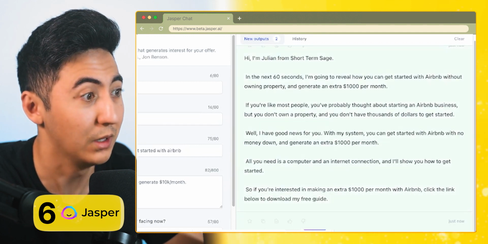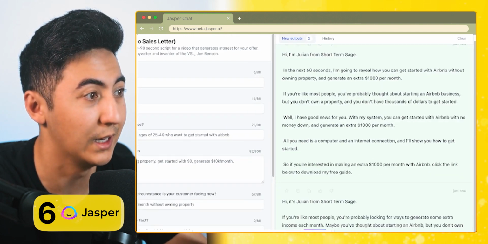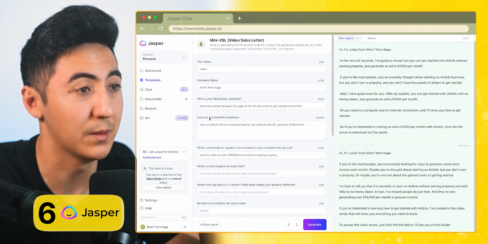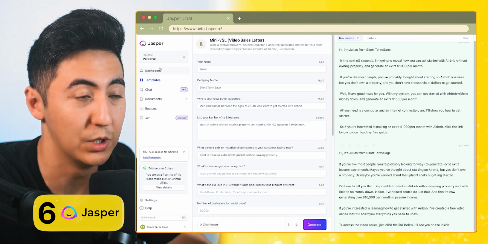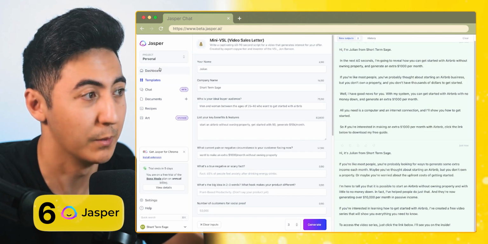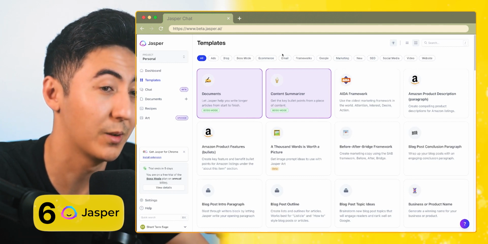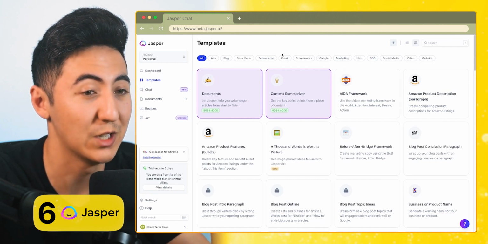Now, I would say that's really good for the limited amount of information that I gave to it. It was able to generate something that is very direct response, and I haven't seen something like this before that's able to generate such good copy with very limited information. So Jasper is an interesting tool from the looks of it, but you got to check out some of these next tools that are coming up because they might actually even blow Jasper out of the water.